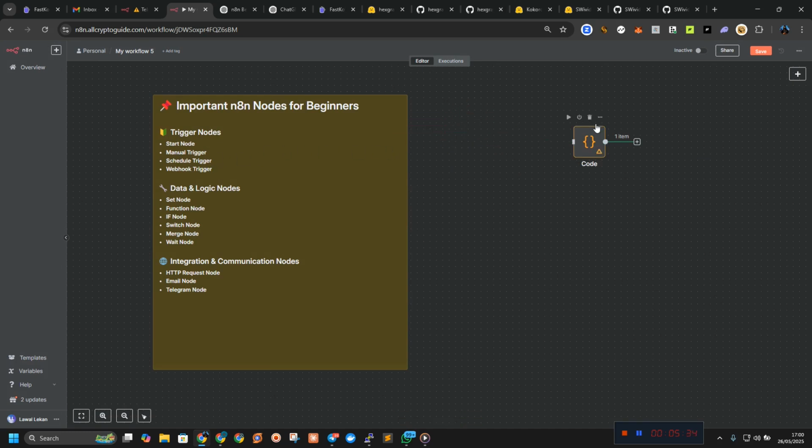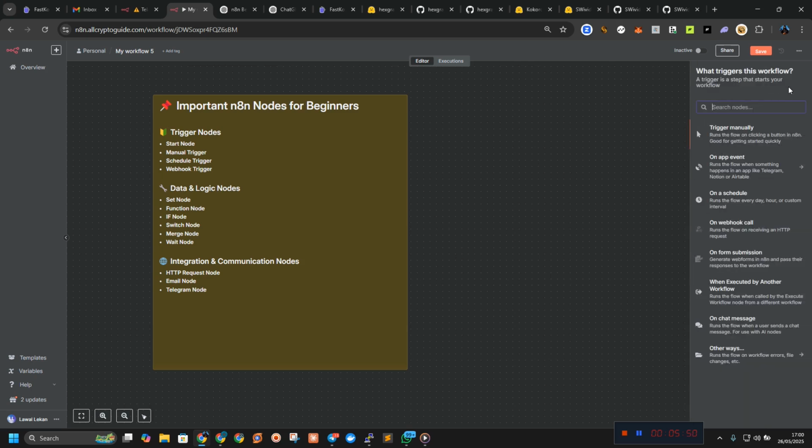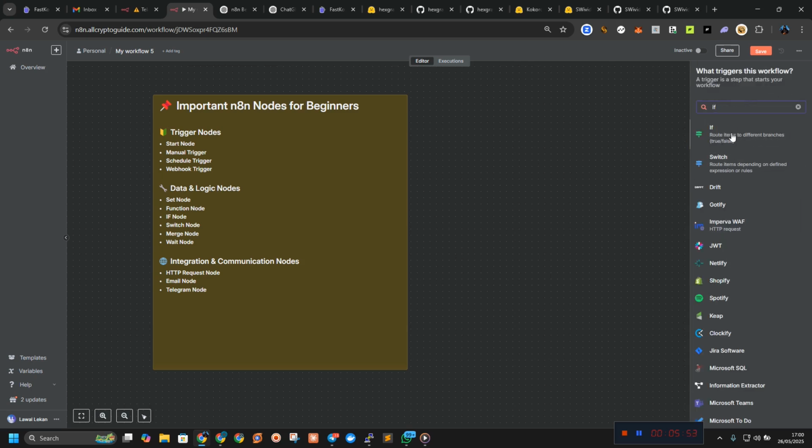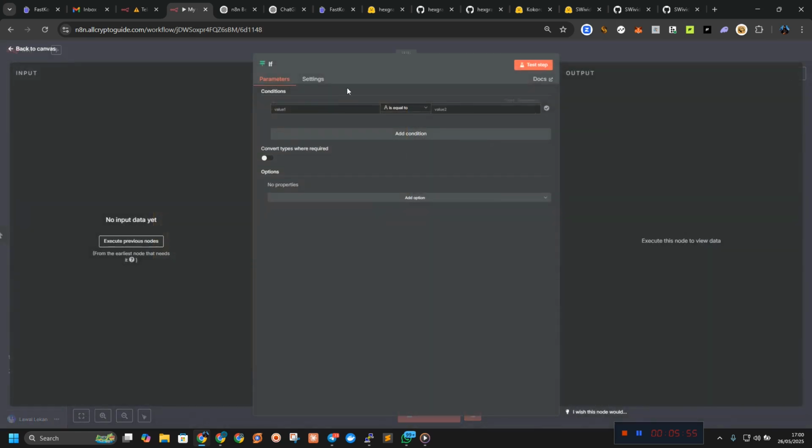So we have an if. The next thing we call an if node. The if node brings decision making to your workflow. It checks if something is true or false and routes them according to your flow. For example, let's go to the if node. So this is the if node.